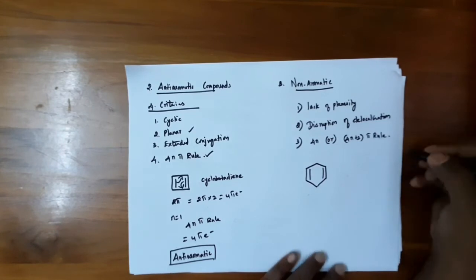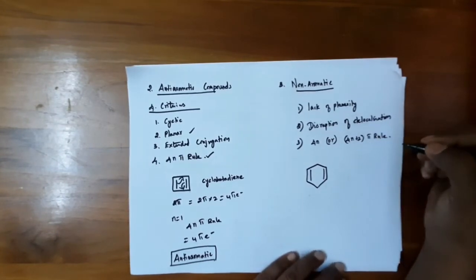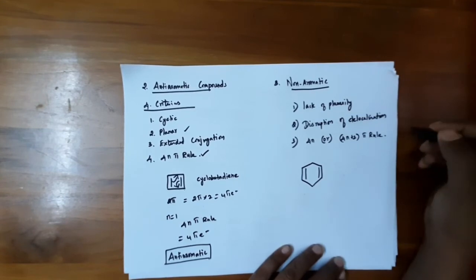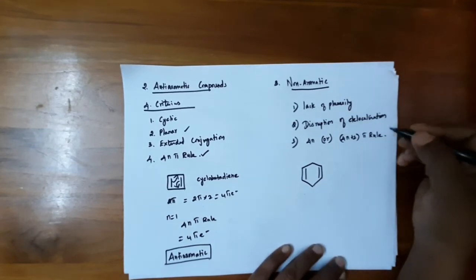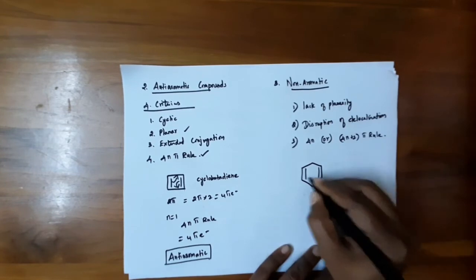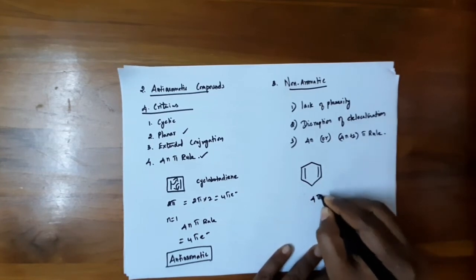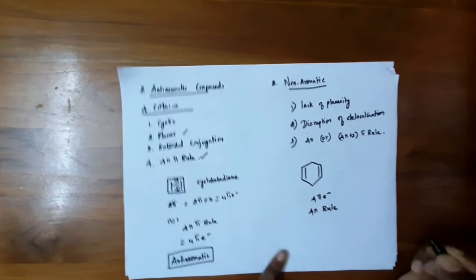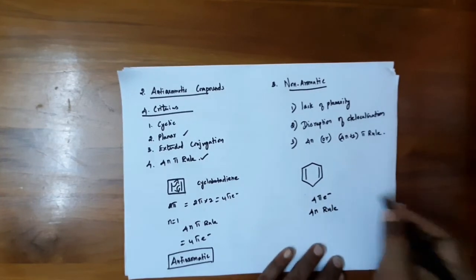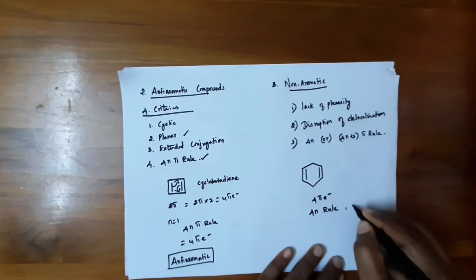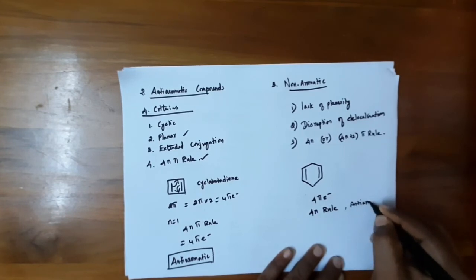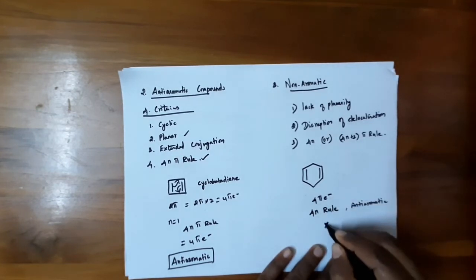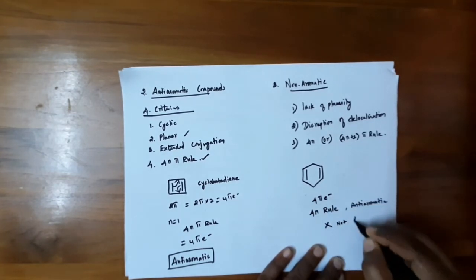Here, this is a cyclohexadiene system. Let's see the aromaticity in this molecule. In this molecule, there are 2 pi bonds, so totally it has 4 pi electrons. It obeys the 4n rule. If it obeys the 4n rule, it is anti-aromatic. But this molecule is not anti-aromatic.